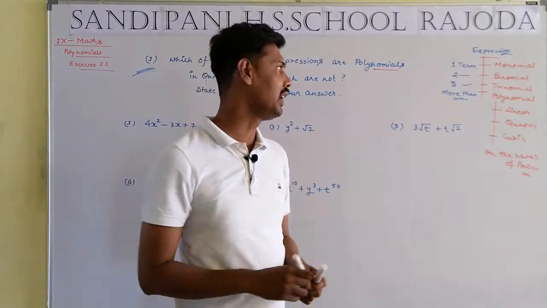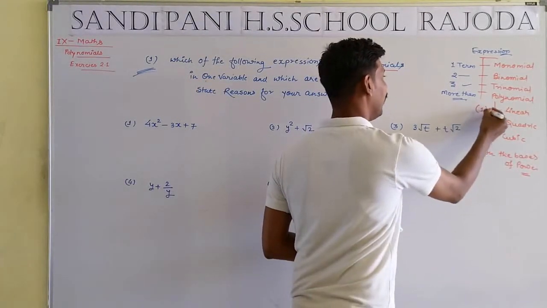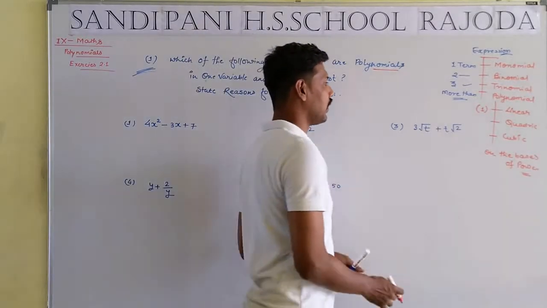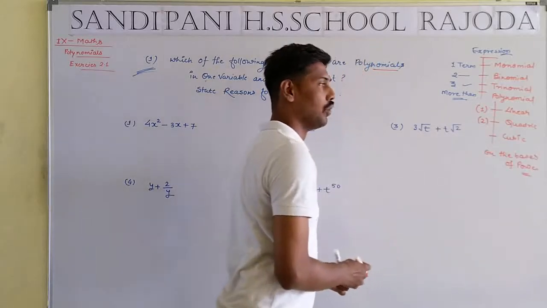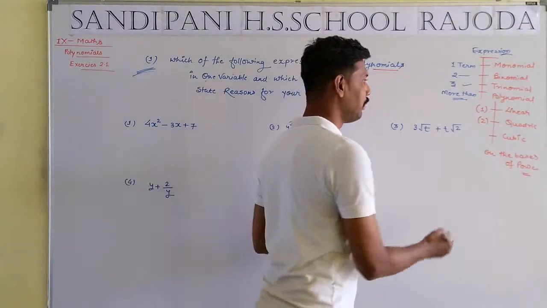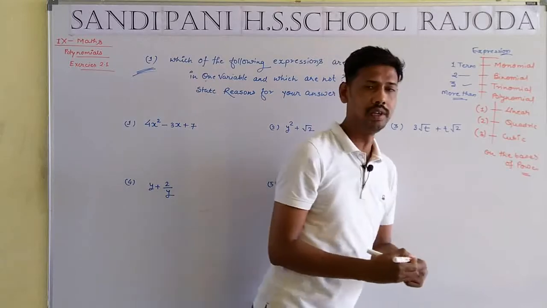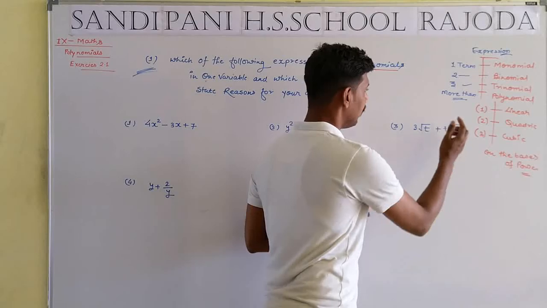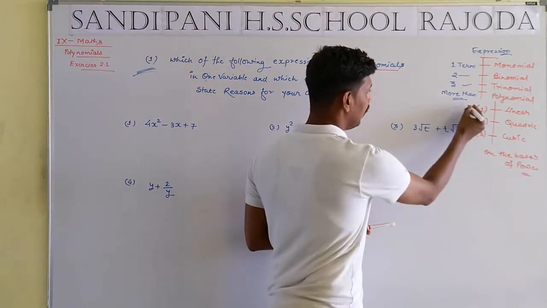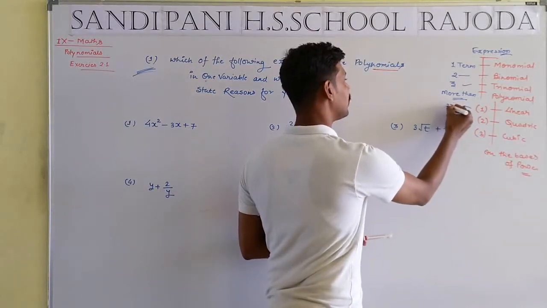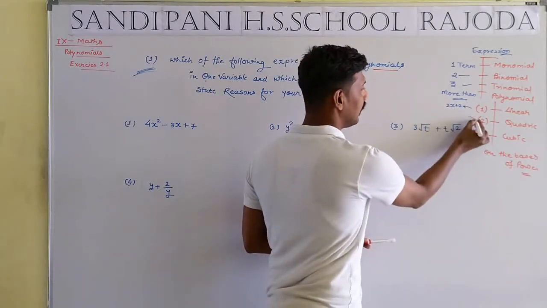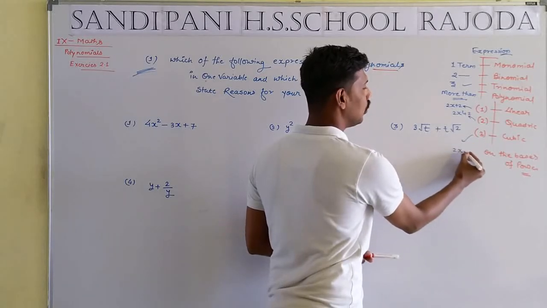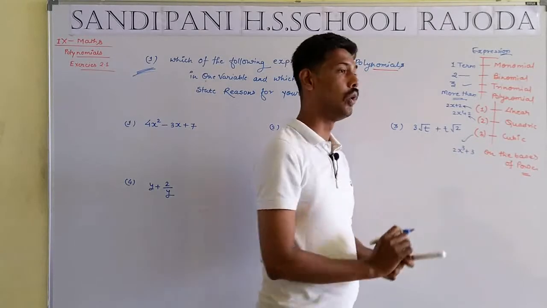Maximum power equal to 2 is known as quadratic. Maximum power equal to 3 is known as cubic. For example, linear is 2x plus 2, quadratic is 2x square plus 2, and cubic is 2x cube plus 3, and so on.